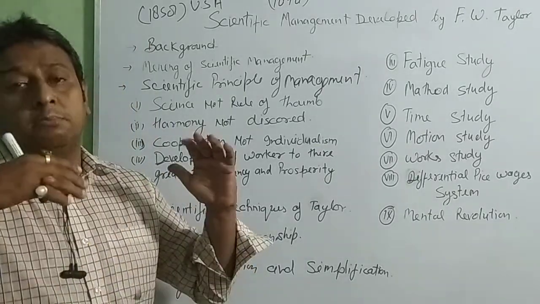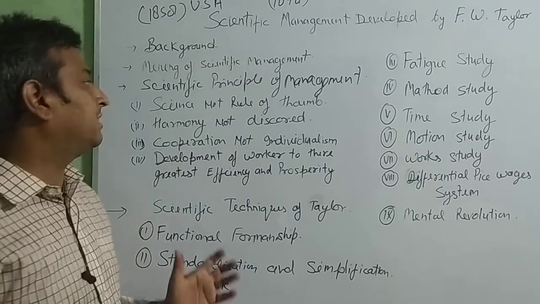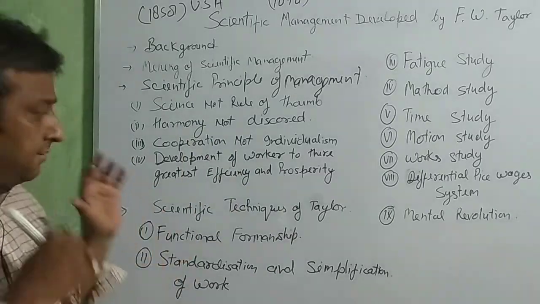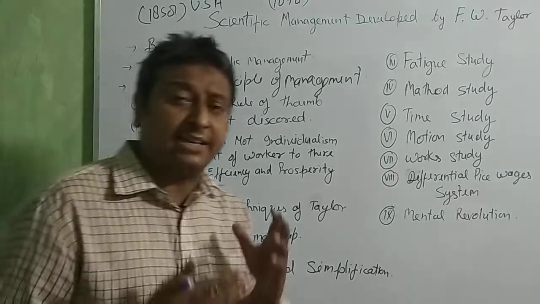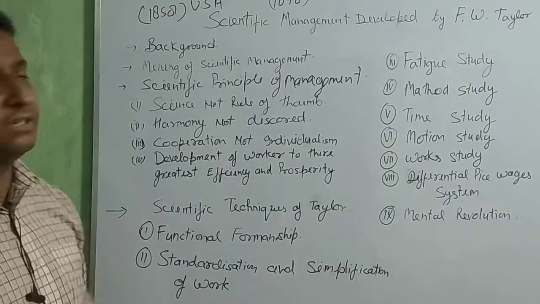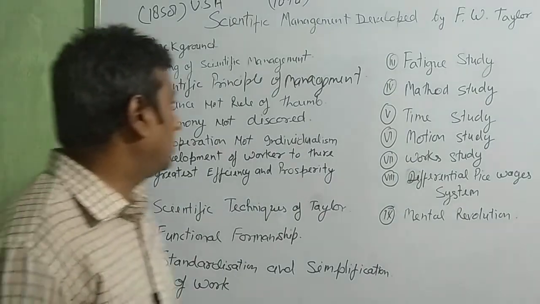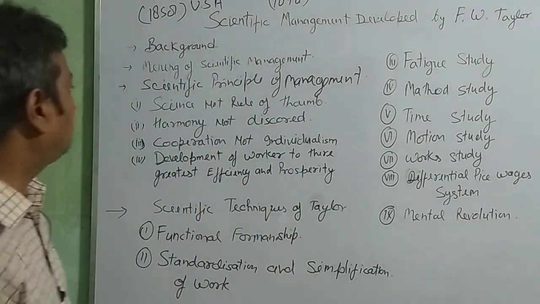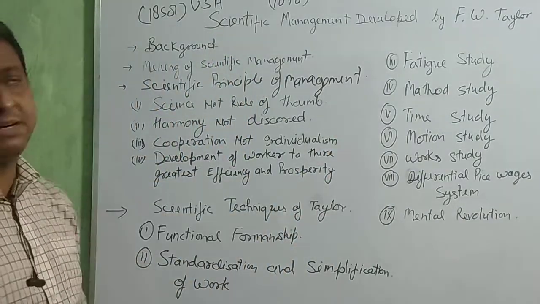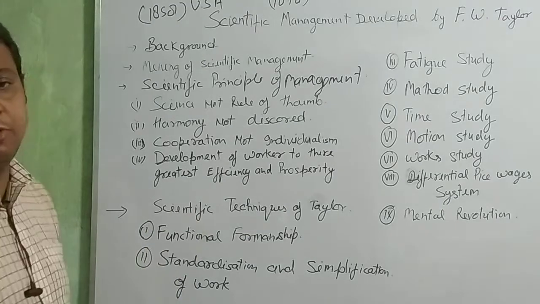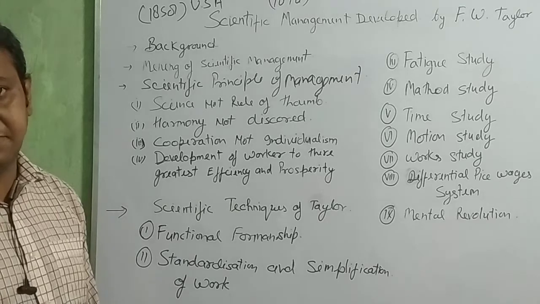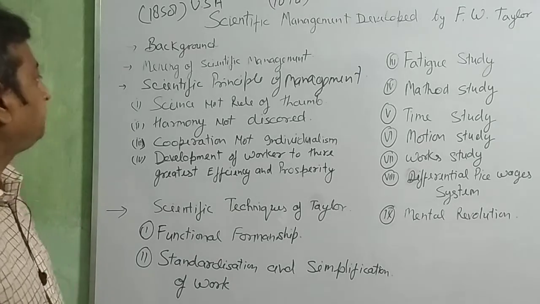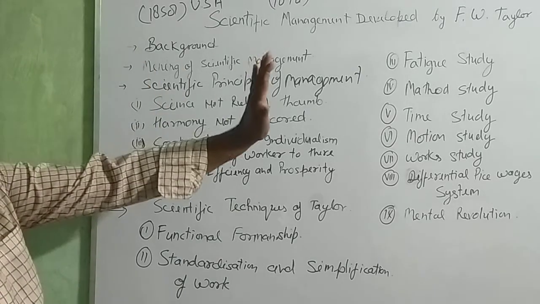We solve that management problem by the scientific system or scientific resources, and that is called scientific management. Okay, now we are going for the scientific principles of management that were given by F.W. Taylor. Okay, beta? These all are clear?